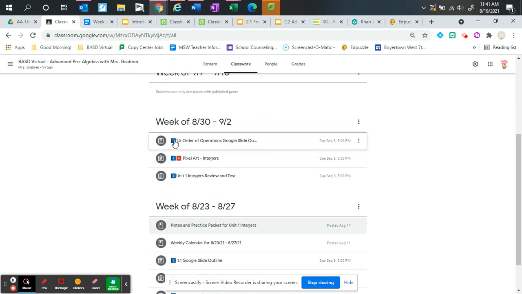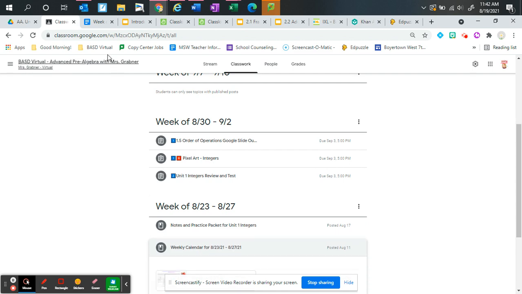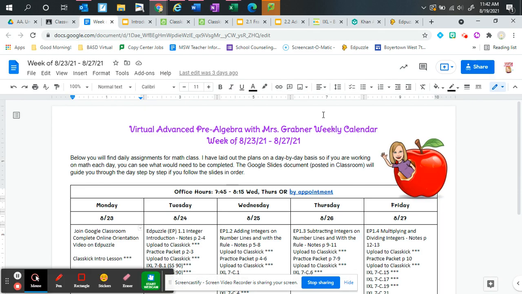Going into the next week, you can see we have item 1, item 1B, and then item number 2. So every once in a while, I can't embed links to things inside my documents that give you kind of the course outline for the day. So I may have to make an extra posting that might be labeled 1B or 1C, depending on what we have. If you go into our weekly calendar, I'm going to show you what that looks like here.